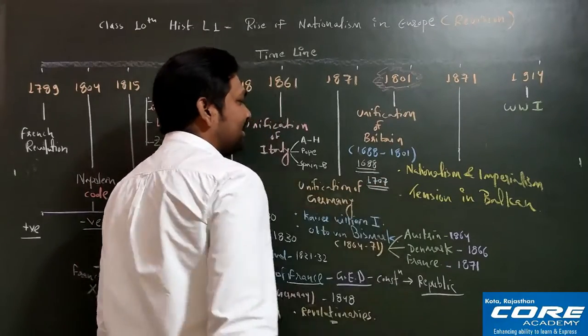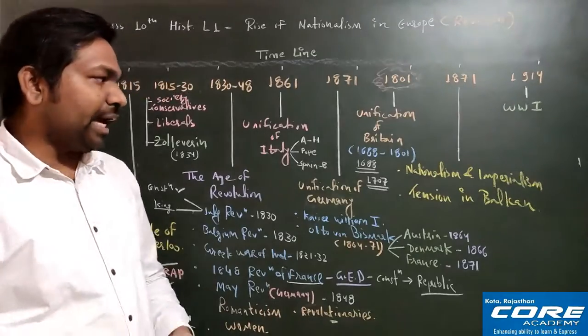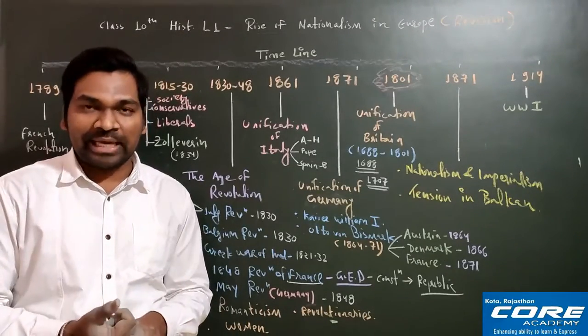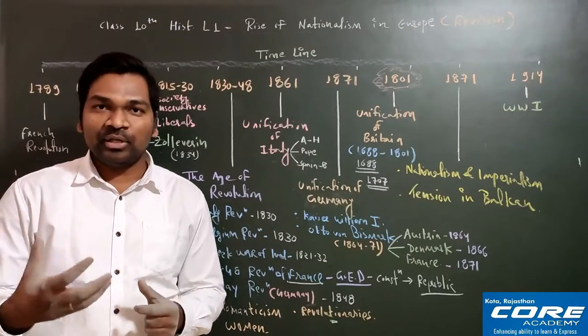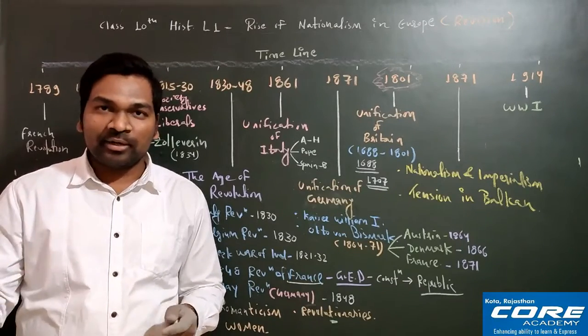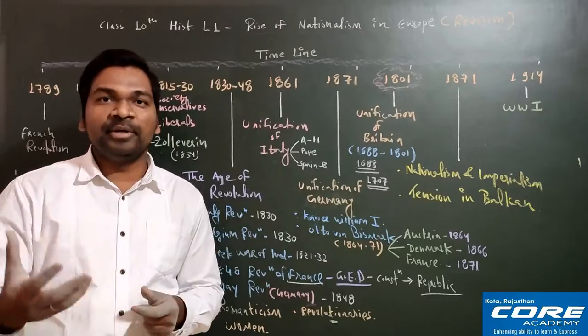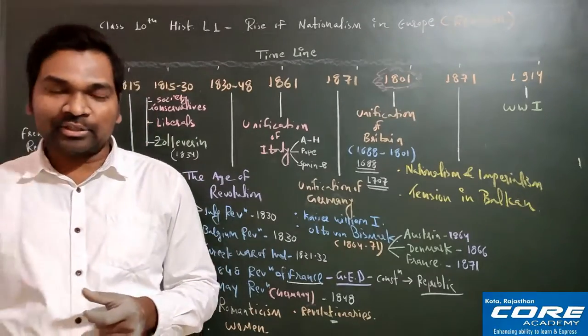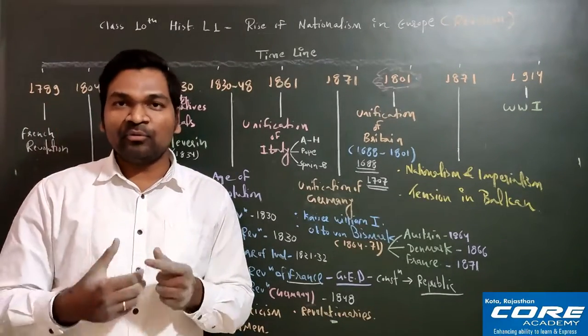Basically in 1707, the Act of Union took place. What is the Act of Union? In this Act of Union, England and Scotland both united together and formed Great Britain. What did I say? England and Scotland united together and they both formed what?